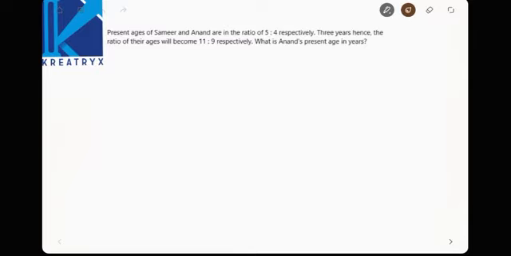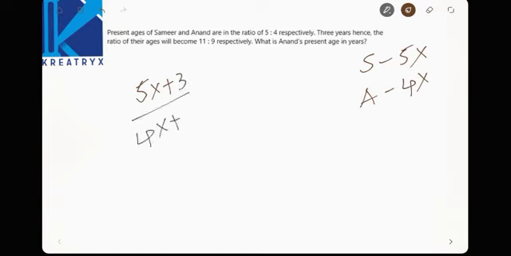Now the ages of Samir and Anand are in the ratio of 5:4 respectively. Upon removing a common factor, a ratio is formed. So Samir's age is 5x and Anand's age is 4x. 3 years hence, the ratio of their ages means (5x plus 3) by (4x plus 3). The ratio is 11:9. Find Anand's present age.